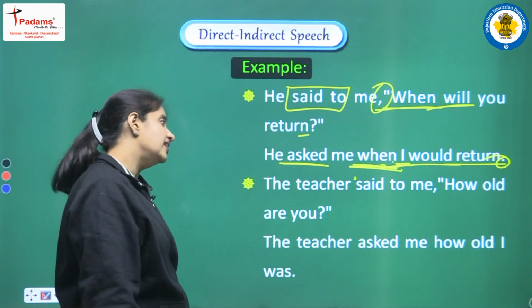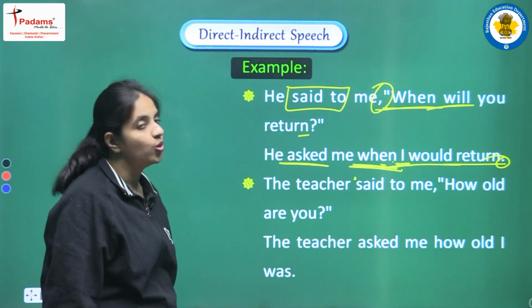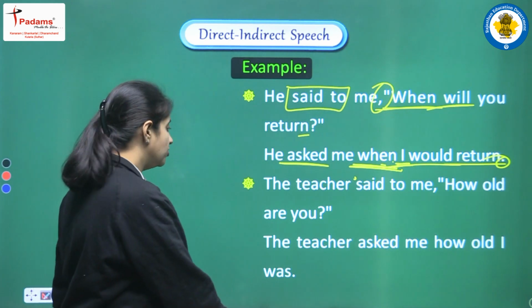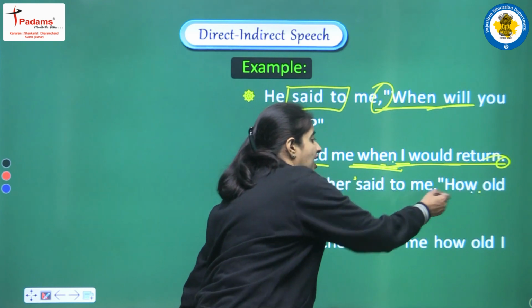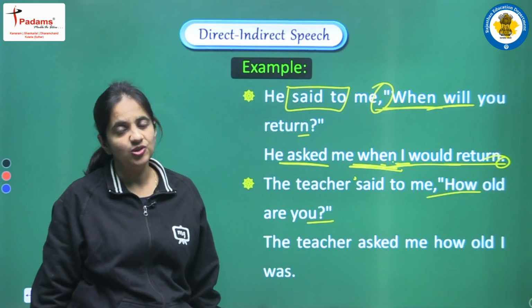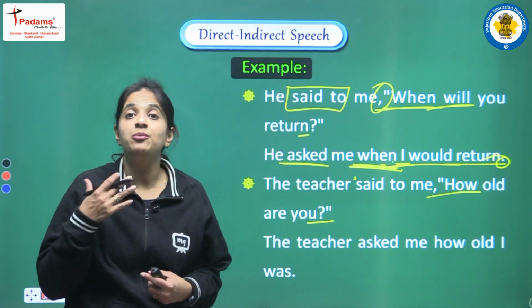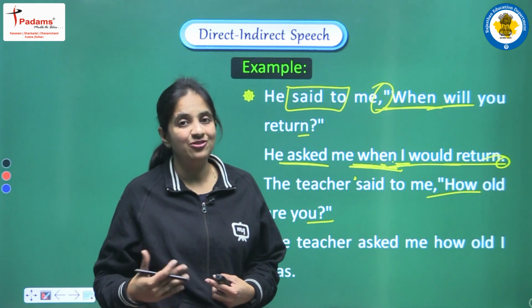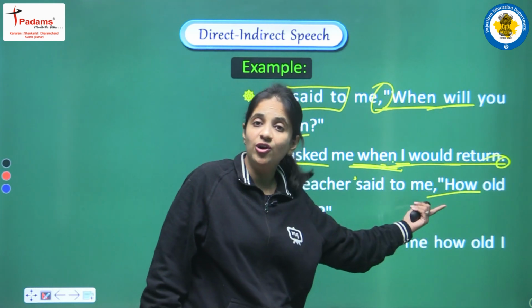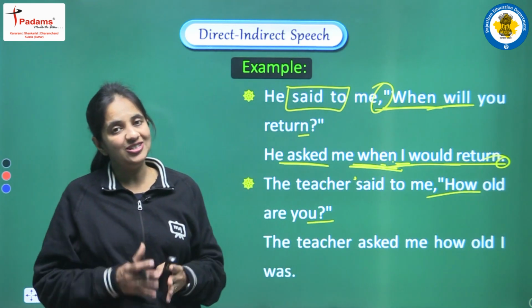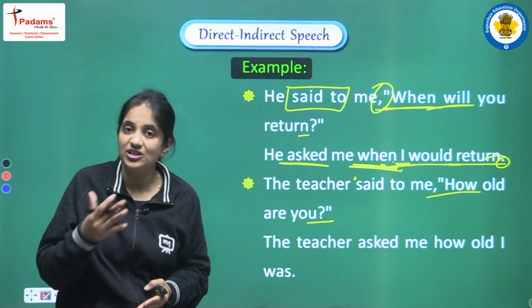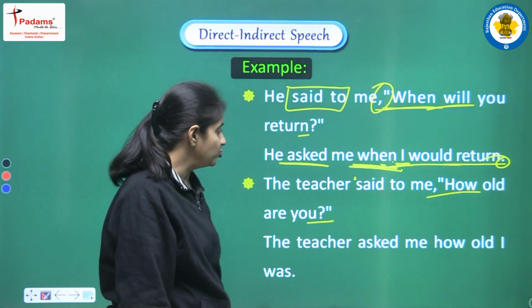So let's see. The teacher said to me, how old are you? So it's also an interrogative sentence, with a question mark in the end of the sentence, and we are having how. How is also included in the category of WH words. Okay, so don't get confused that we are not having W here, but yes, how many, how much, all these words are also known as WH words only. So now let's do the changes.